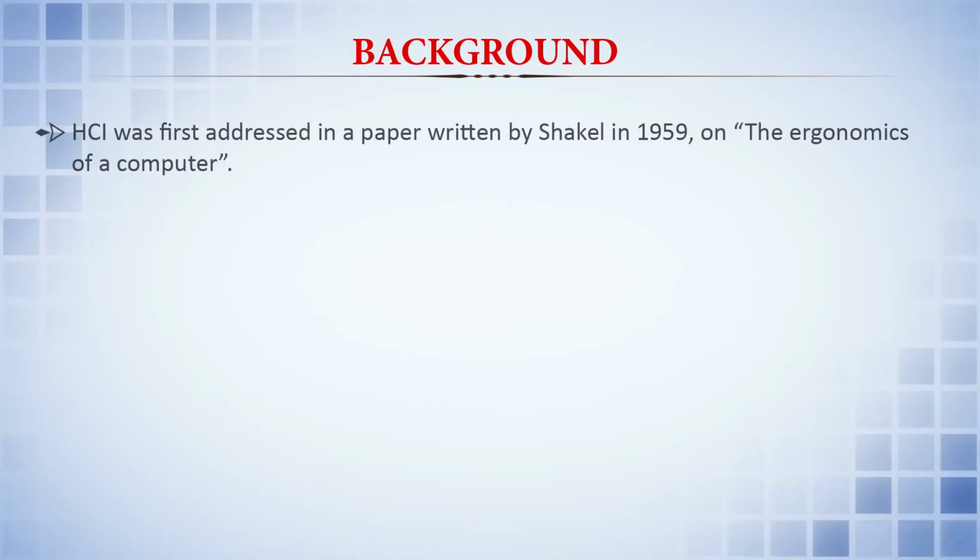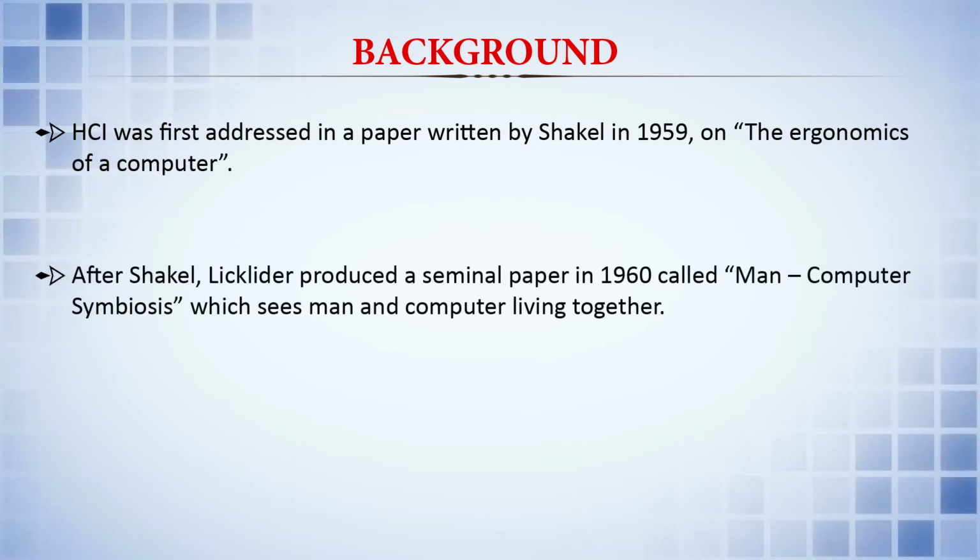Coming to the background or history of HCI. HCI was first addressed in a paper written by Shackel in 1959 on the ergonomics of a computer. After Shackel, Licklider produced a seminal paper in 1960 called Man-Computer Symbiosis, which sees man and computer living together.